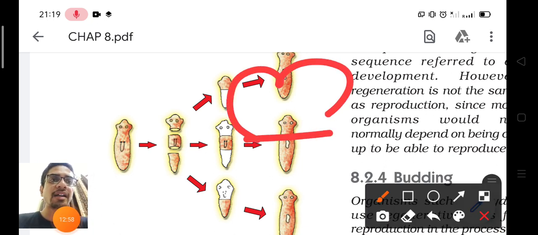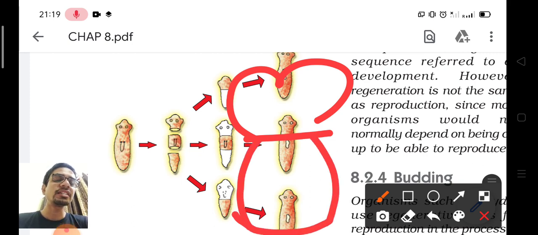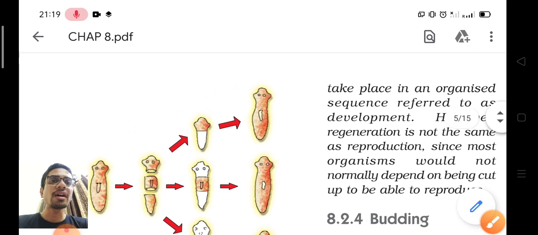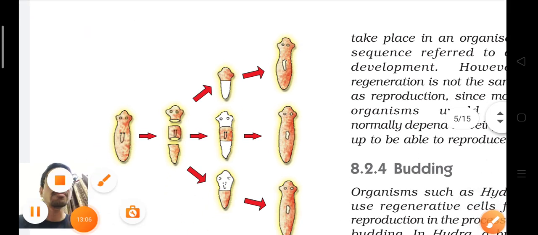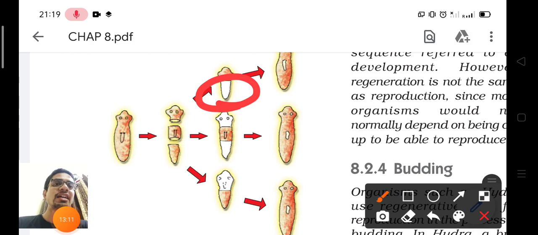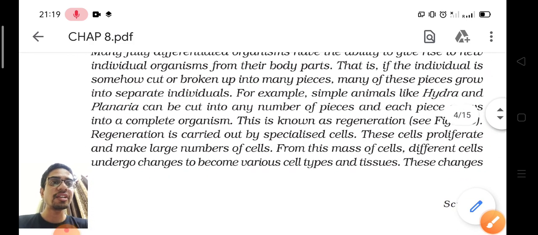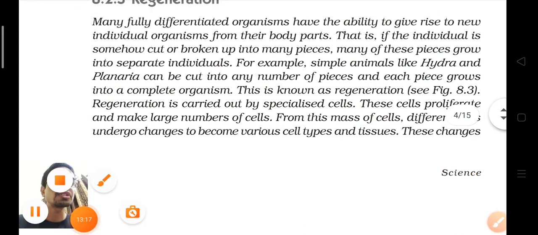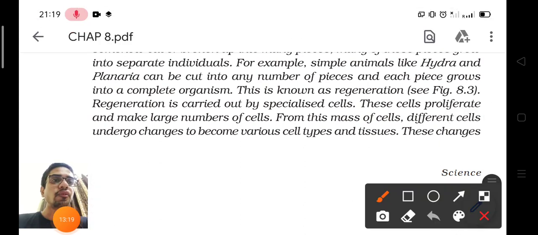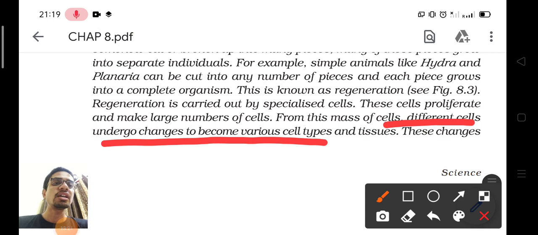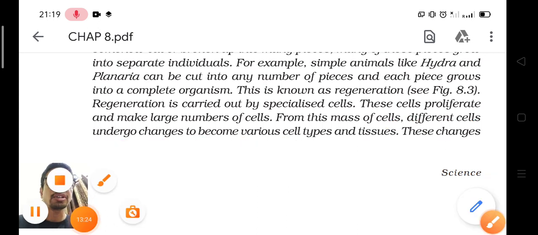This is the upper part and suddenly the new organism will be produced. No, first a thick mass of cells will be formed, and that thick mass of cells will differentiate into different cells. That is written here: from this mass of cells, different cells undergo changes to become various cell types and tissues.